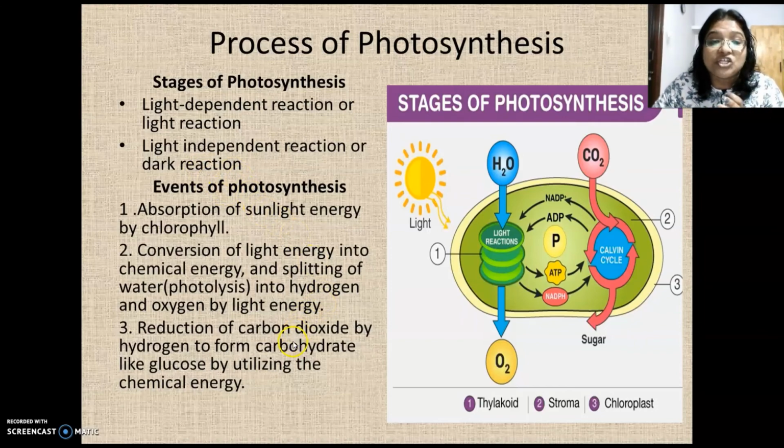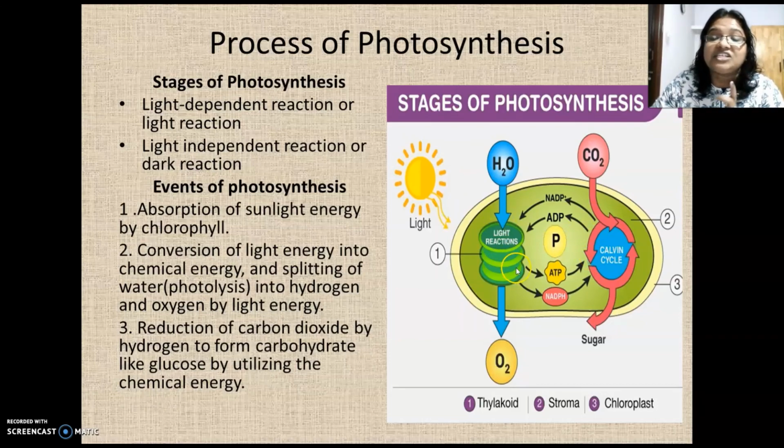During the second phase, that means in dark reaction, what happens? Actual fixation of carbon dioxide. Carbon dioxide is being reduced to carbohydrate. Glucose molecules are produced during the second phase, which does not depend on the presence of light. We call that dark reaction. It was proposed by two scientists, Melvin and Calvin. We call that the Calvin cycle.